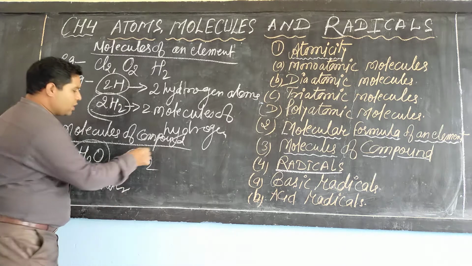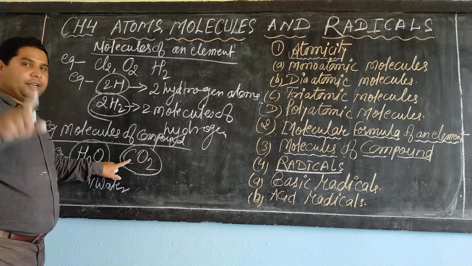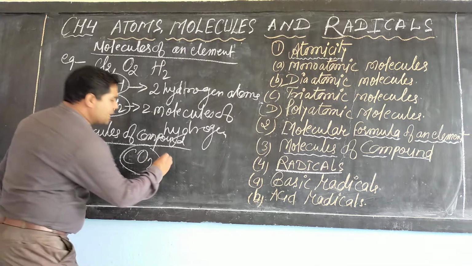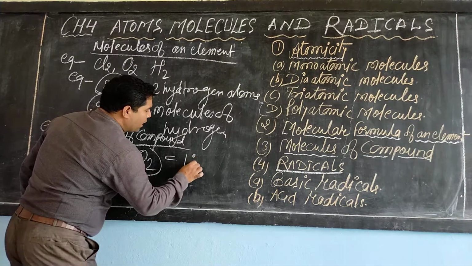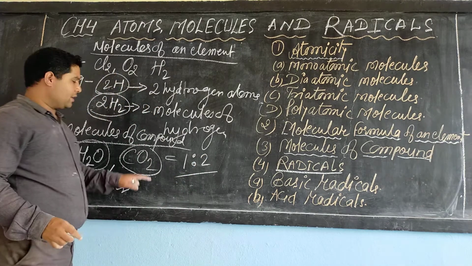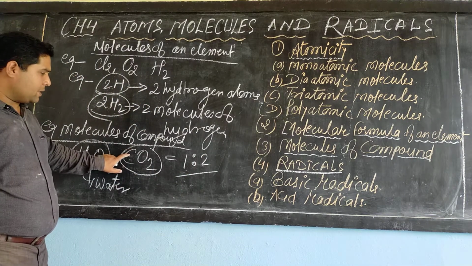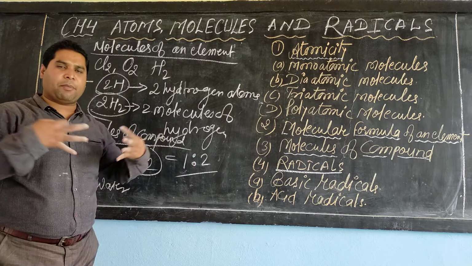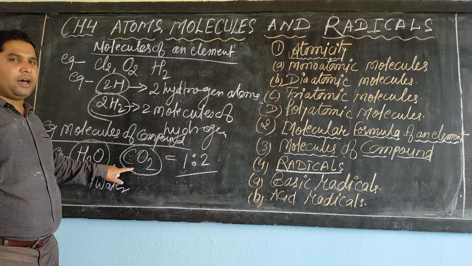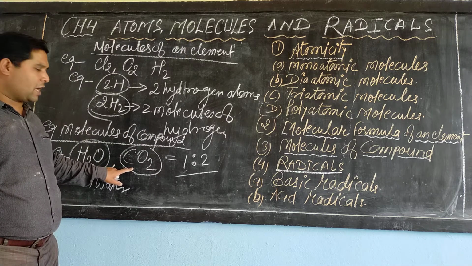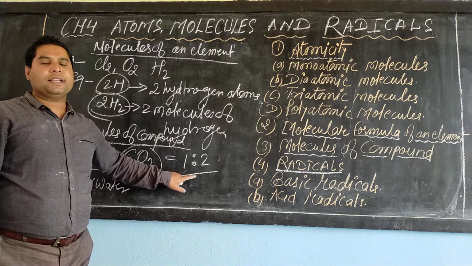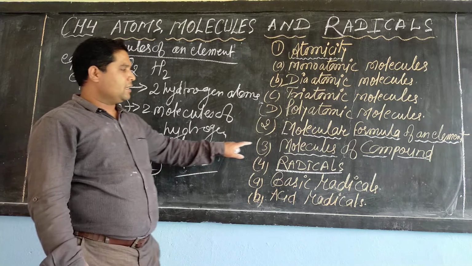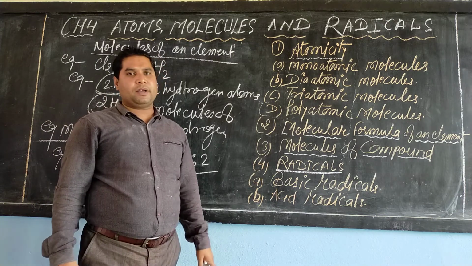Two different elements combined together in a fixed ratio. Here in this molecule, carbon dioxide, the number of carbon is 1 and the number of oxygen is 2. Means they combine together in a 1:2 ratio. Only in this ratio, when they combine, will there be the formation of the molecule of carbon dioxide in a fixed ratio. So dear student, I hope the molecules of compound are clear.